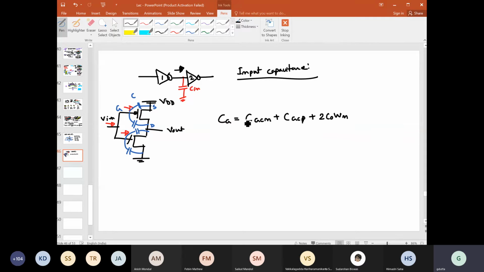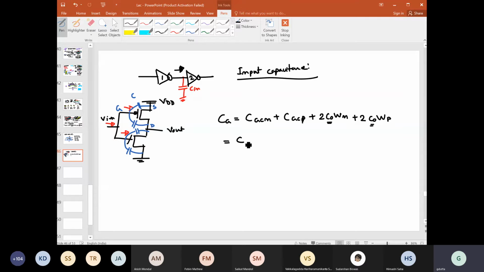So it is 1 by 2 this side and this side, source and drain, plus 2 C0 WP, right? Because we are assuming the symmetrical situation. So here C0, the overlap capacitance on both the N side and P side, we are taking as equal.